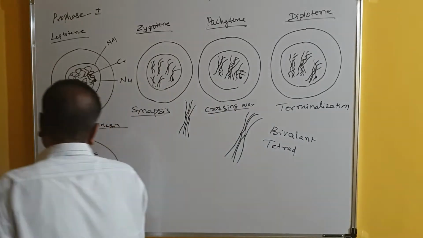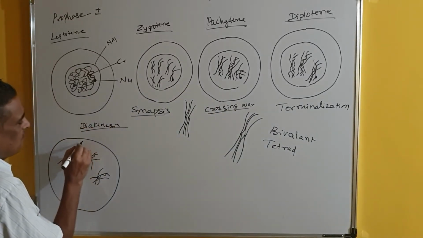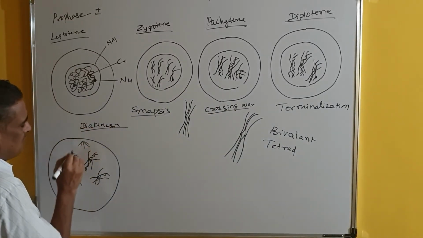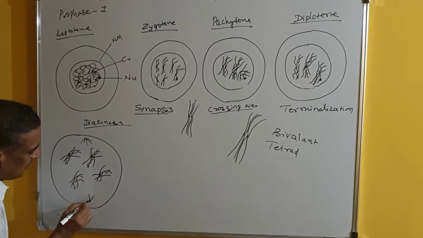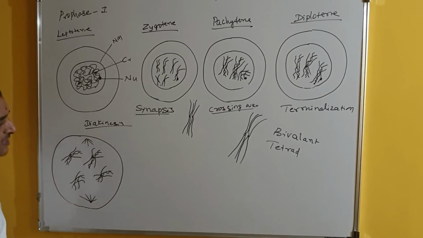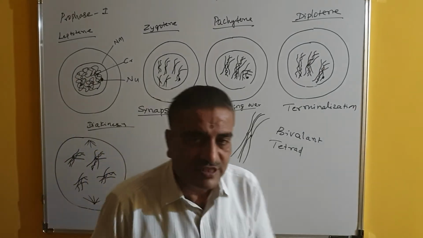By the end of diakinesis, there is production of one more important structure, known as the spindle fibers. Spindle fibers are produced from both the poles.